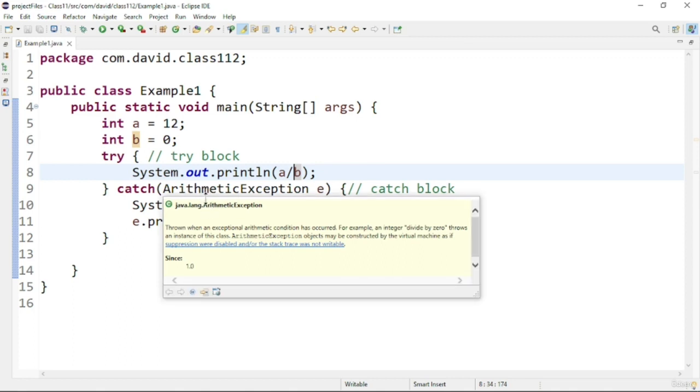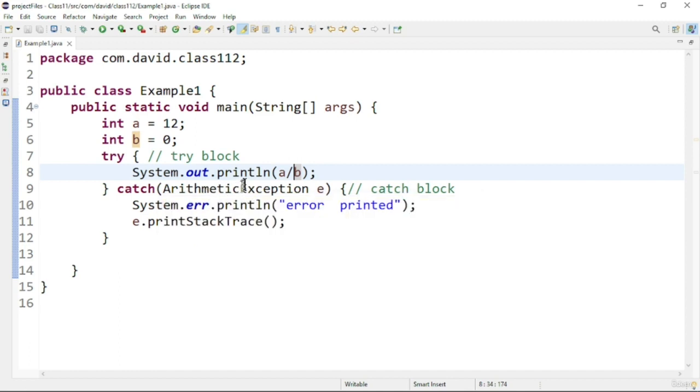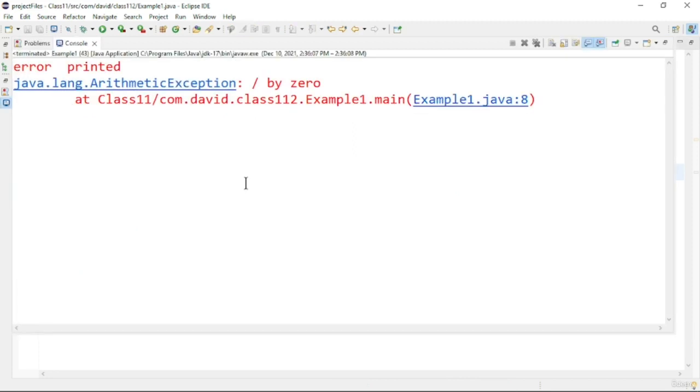And here you can see the System.err.println method. This is a method to print error messages, and it will show in red color on the screen when we see the output. Let us see the output of this program. So here you can see the output of this program. One by one, these exception messages are getting printed. The first line is in red color.